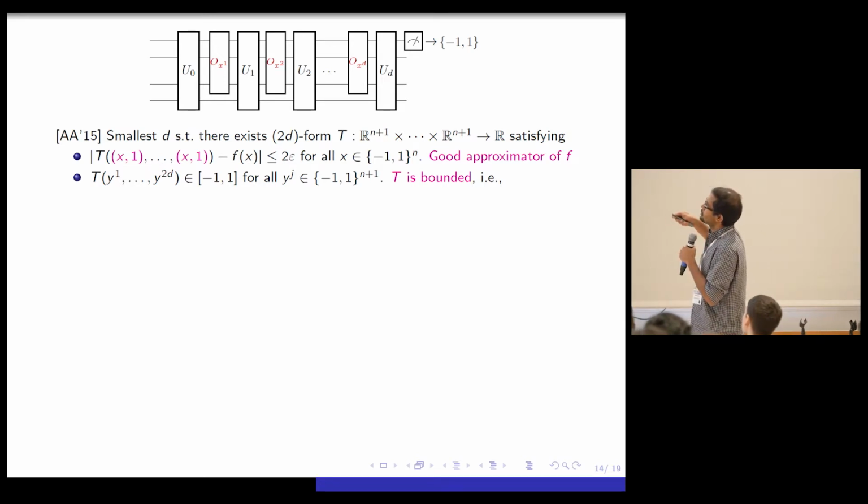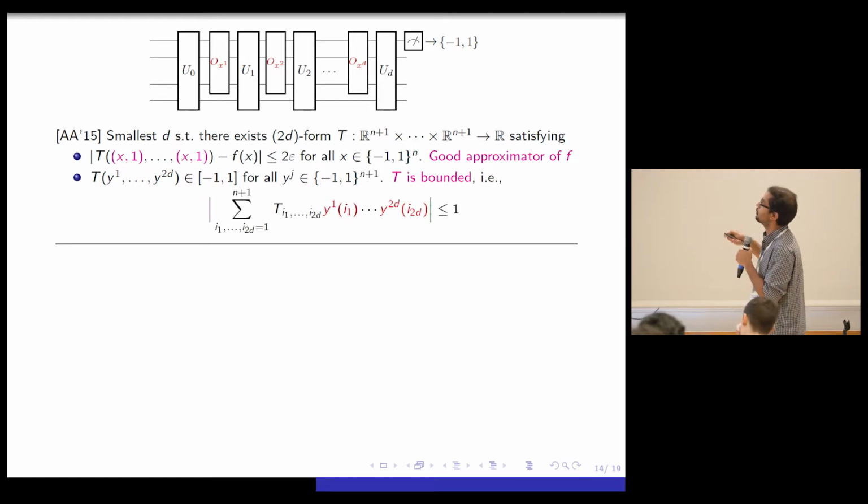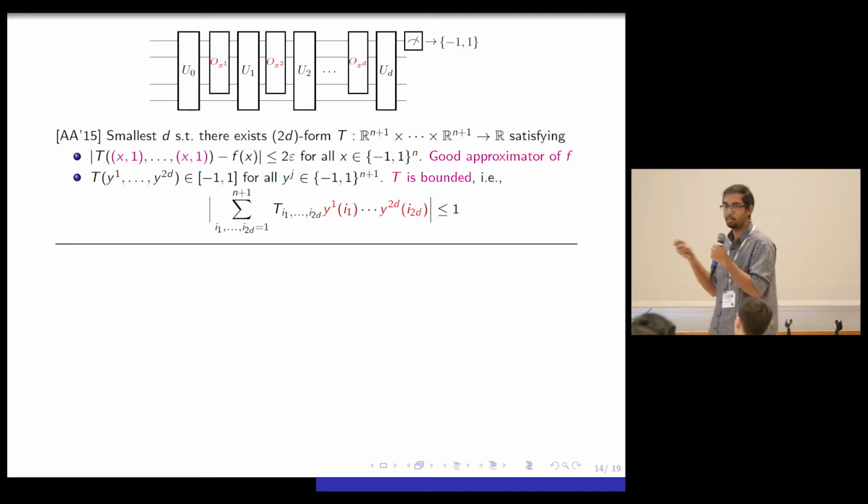So I'm going to write this thing out slightly more in a fancy way. And the way I can write it out is as the following. So just this inequality, that T(y_1, ..., y_2d) is plus or minus 1, can be written down as follows. You can just believe me for it for now.